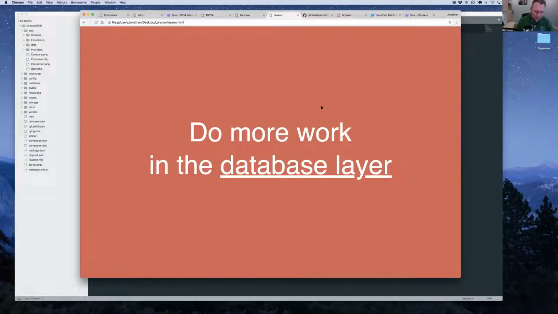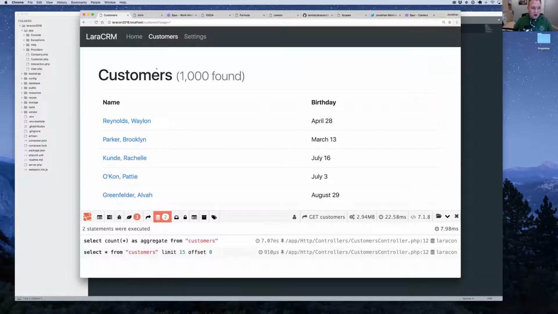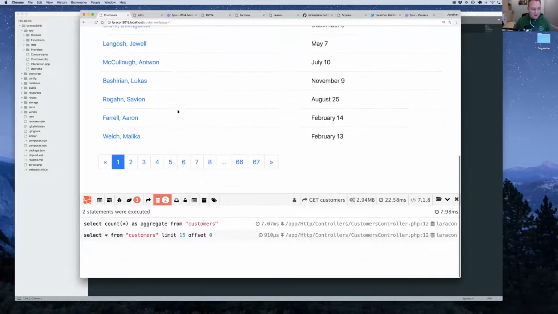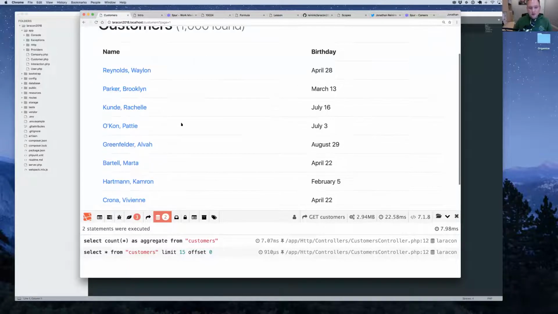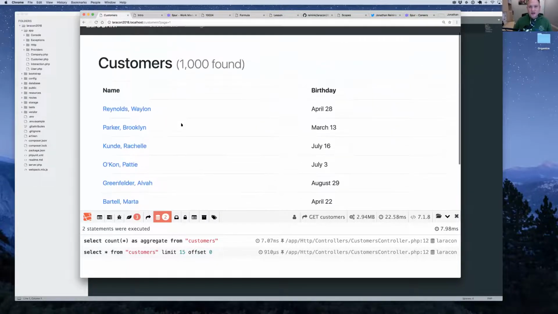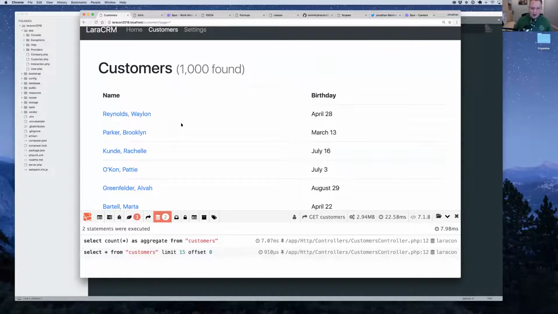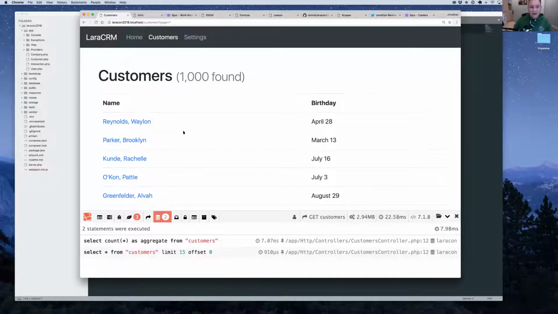I'm going to do that by walking through a demo app that I created, which is called Lara CRM, which is just a really simple customer management app. It's just a one-page app here, but I think it's a good example of what you might find in a typical app where you have a bunch of customer data or user data, or some type of data that you want to list out in a table with pagination and some searching and some filtering and all that sort of stuff, and the type of problems that you can run into on a simple page like this.